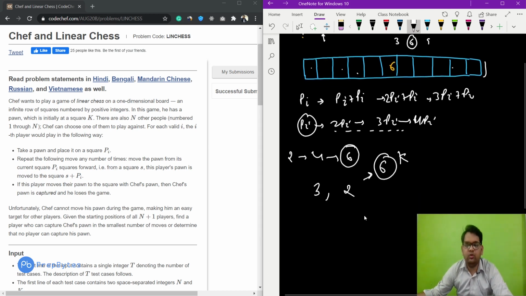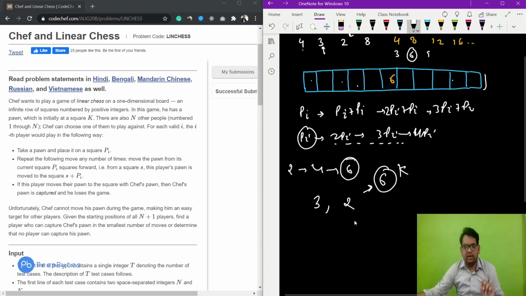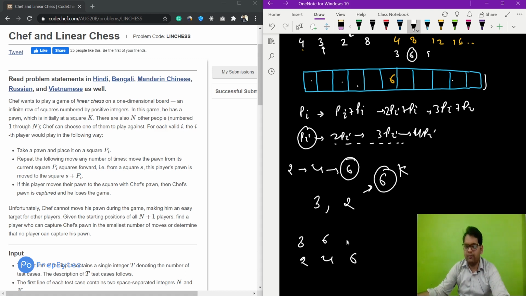We need to find out which player will take the minimum number of moves, or we need to determine that it is not possible. So which player will take the minimum number of moves? 3 will just take 2 moves and 2 will take 3 moves. So the player starting at position 3 will take the minimum number of moves. That is what we need to find out, the minimum number of moves.